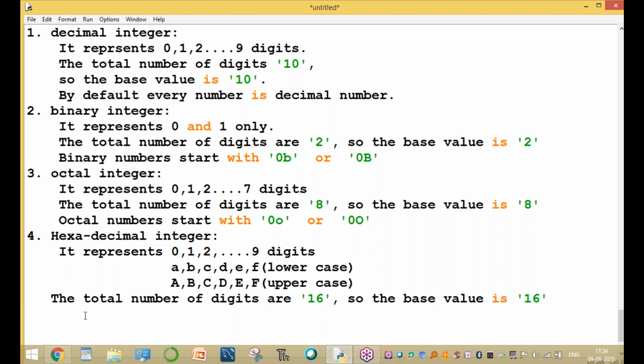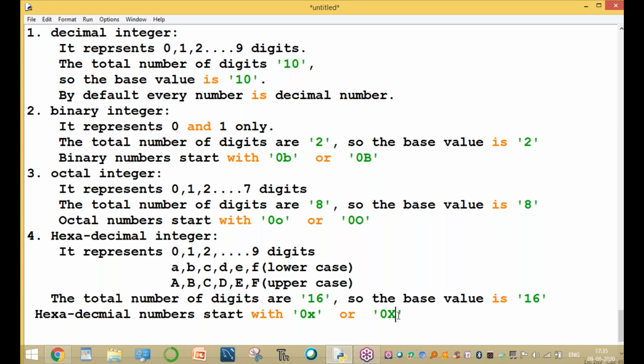And hexadecimal numbers start with 0x, small x or capital X. Clear, or any doubt?